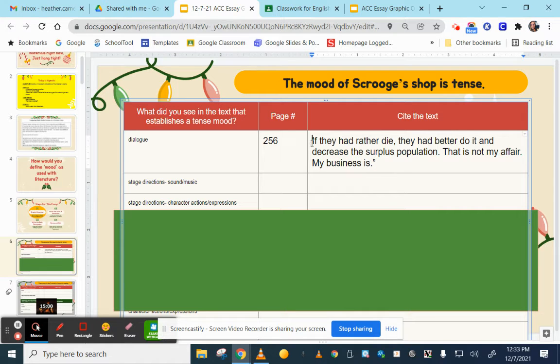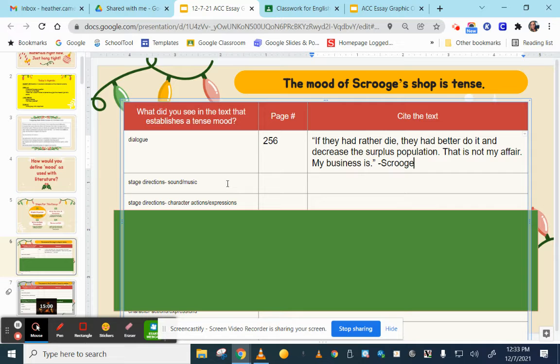I don't have to include a page number because this is a graphic organizer and I already included a page number right here. But at the end of this, I will at least write myself a reminder that this was Scrooge who was speaking. All right. Now, again, if I find another piece of dialogue that's even better than this one at proving that the mood of Scrooge's shop is tense, I'm going to delete this and replace it with the better example of dialogue.